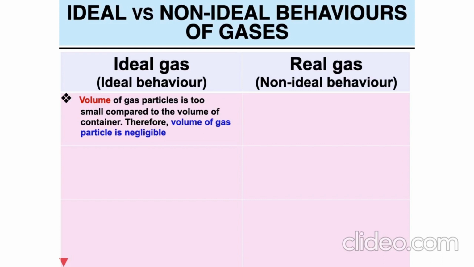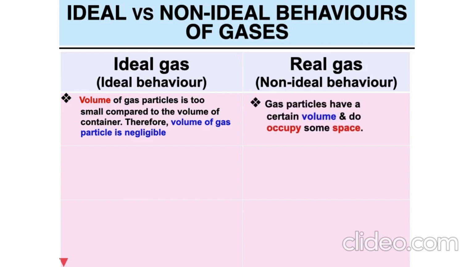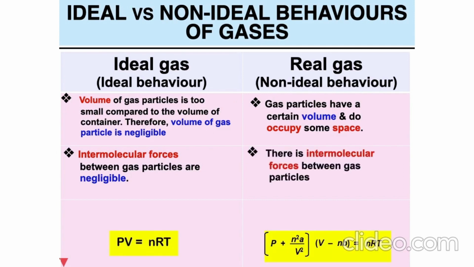Therefore, the volume of gas particles is negligible. While for the real gas, particles have a certain volume and do occupy some space. In terms of the intermolecular forces, for the ideal gas, intermolecular forces between the gas particles are negligible. And for real gas, there are intermolecular forces between gas particles.